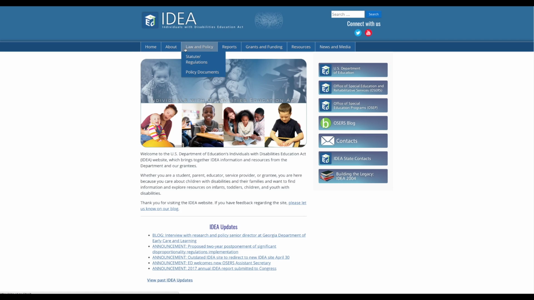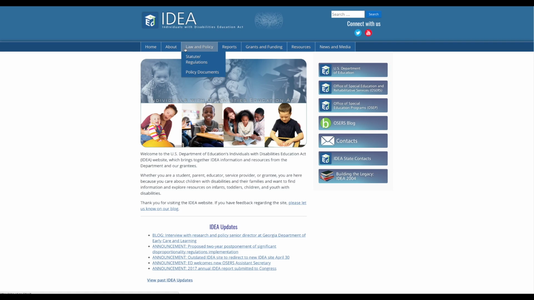Under the Law and Policy tab, you'll find an overview of the IDEA statute that authorizes the IDEA and regulations that implement the IDEA. Under this tab, you'll also find policy documents that provide written guidance and clarification regarding the implementation of the IDEA. You can also search the statute, regulations, and policy guidance from these pages or from the top right search box.